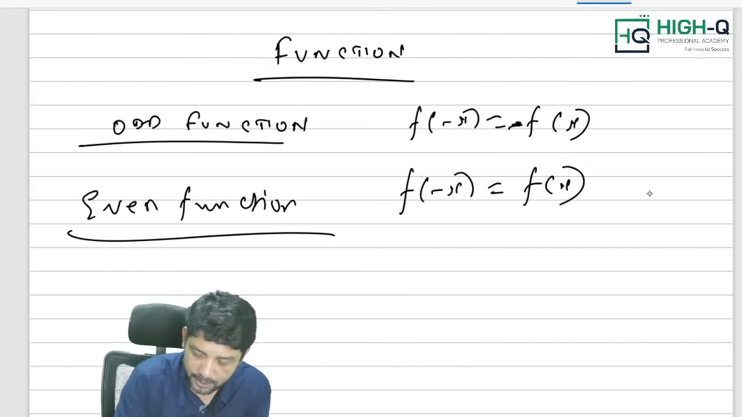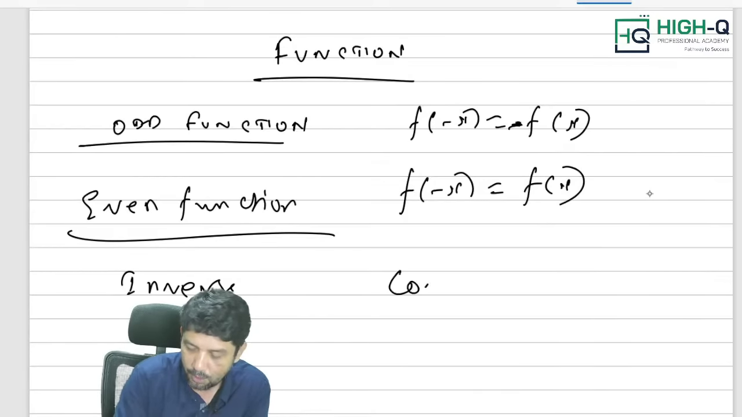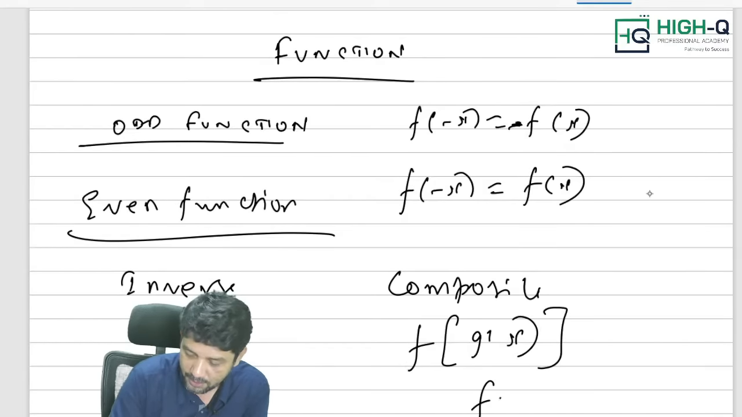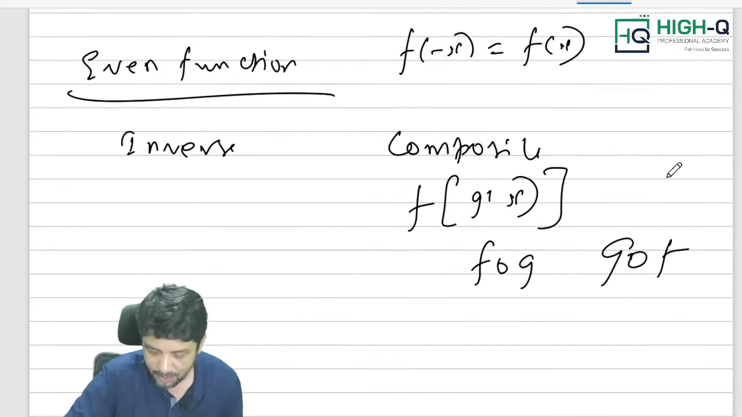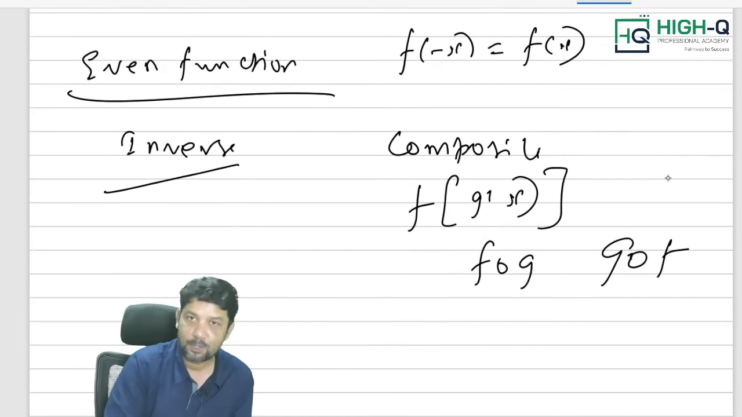Next one, inverse function and composite function. Of course, you remember, composite function is to find f of g of x, g of f of x, that is fog, gof. We are not supposed to read fog and gof. f of g of x and g of f of x, that is what we need to understand, my dear. Inverse function.